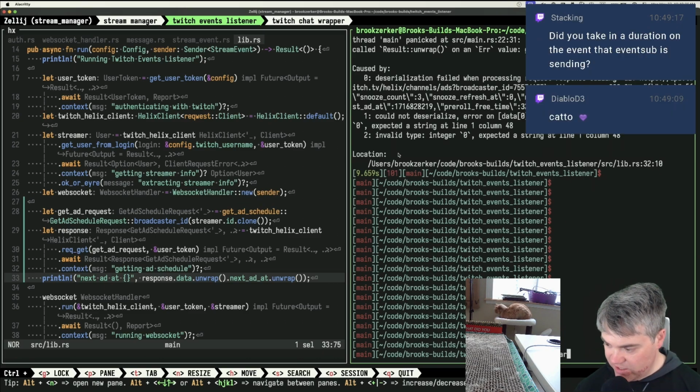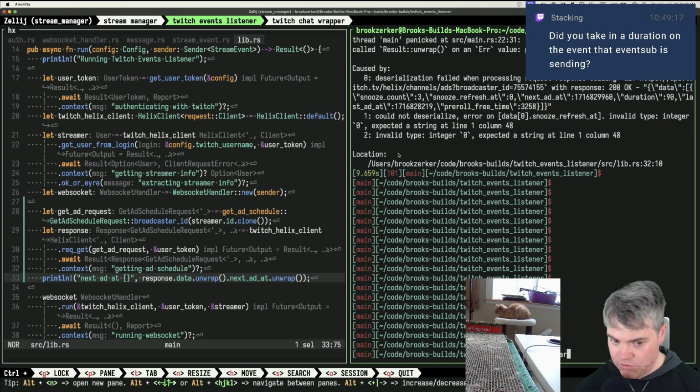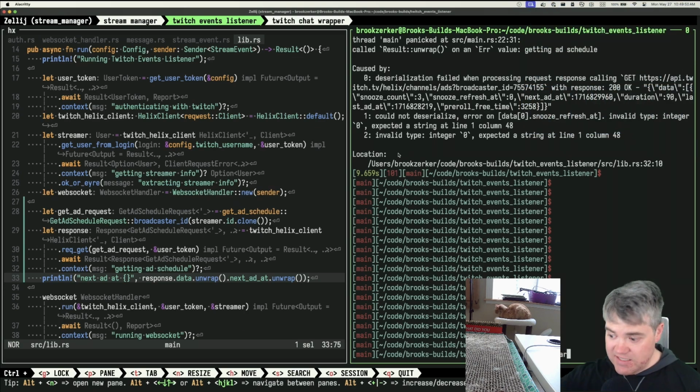Did you take in a duration on the event that EventSub is sending? Oops, sorry, I hit the microphone. I do take in a duration. I do create the duration, yeah. But I think it's a different thing, right? Because I think this is coming in online. So deserialization failed, and then this is actually that response.